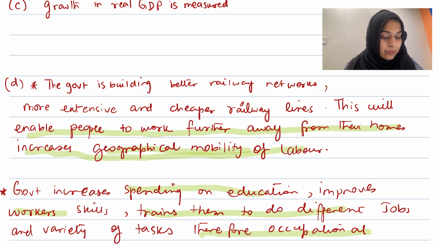This is the original equilibrium for car transport, but when the price of rail transport goes down, the demand for rail transport increases, and automatically the demand for car transport will fall, and therefore we need to shift the demand curve to the left. This demand curve will shift from D2 to D1, and D1 will be your new curve. So your new equilibrium will be this, and we'll mark this as P1, price, and quantity will be Q1.